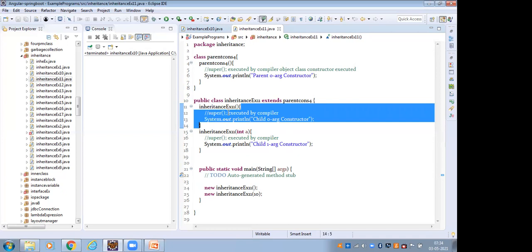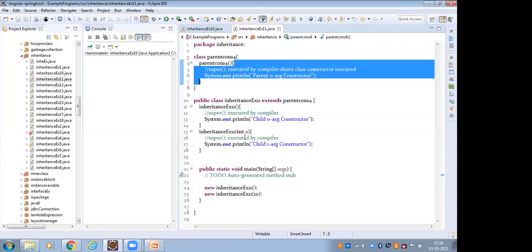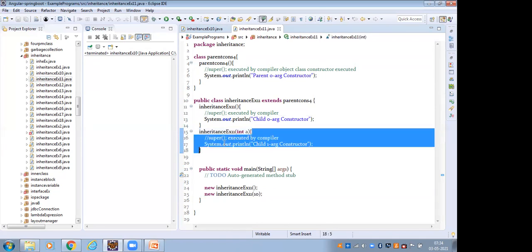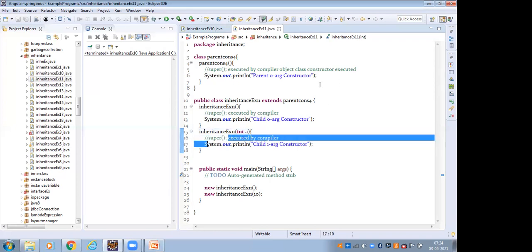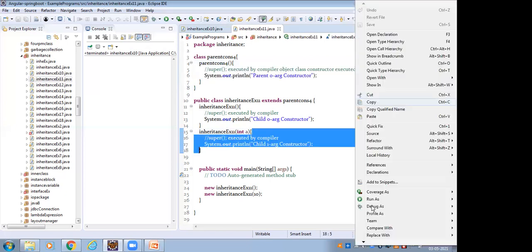When I create the child class object, the constructor is executed. In the constructor's first line, super is executed. Super means the parent class constructor is executed. Then the parent class 0-arg constructor is printed, then the child class 0-arg constructor is printed. Then for the 1-arg constructor, I create the child class 1-arg constructor object. The constructor's first line super is executed. Super first executes the parent class 0-arg constructor, then the child class constructor is executed.